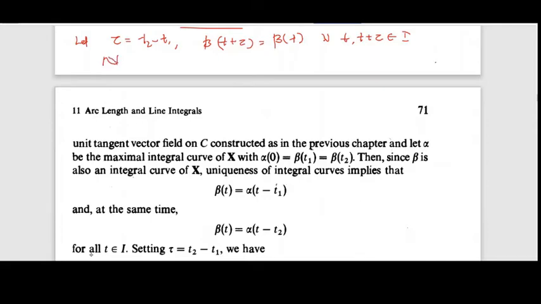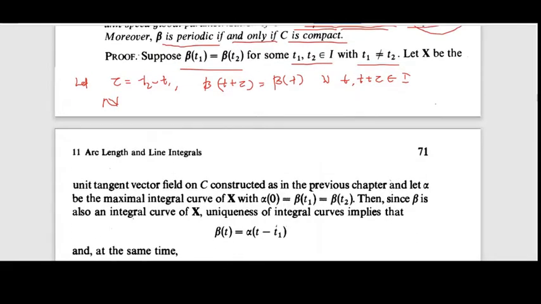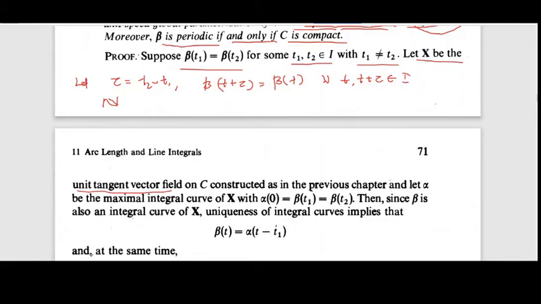Now let n be the orientation on C, and let x be the unit tangent vector field on C constructed as in the previous chapter, which is obtained by rotating n through minus pi by 2 radian.